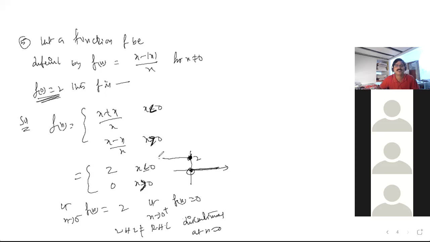Is it continuous except at 0? Yes, you can say that this is continuous except at 0. Is it okay, sir? Yes, sir. Okay.